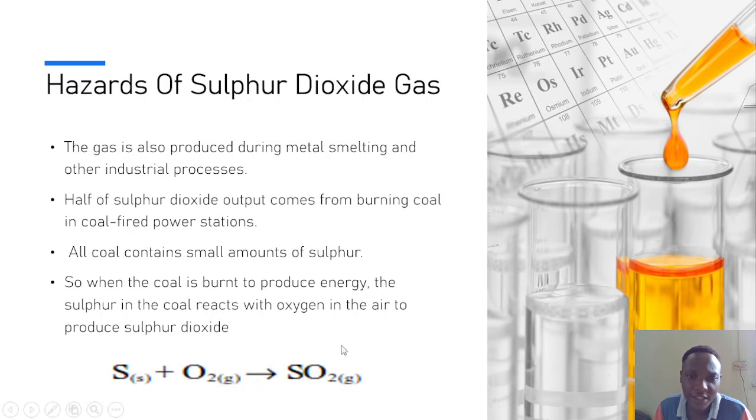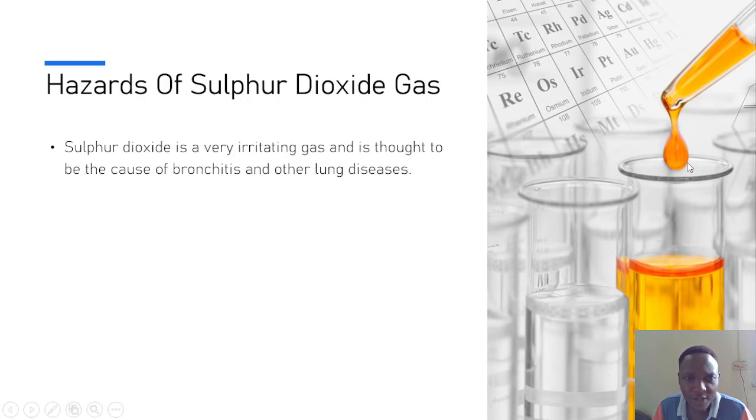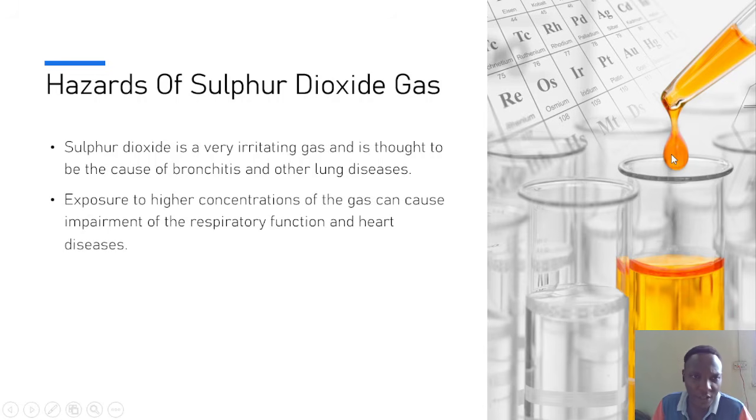As you can see, this is how it takes place. Now, sulfur dioxide is a very irritating gas and is thought to be a cause of bronchitis and other lung diseases. So here you can see sulfur dioxide is a cause for certain health problems. Exposure to high concentrations of the gas can cause impairment of the respiratory function and also leads to various heart diseases.